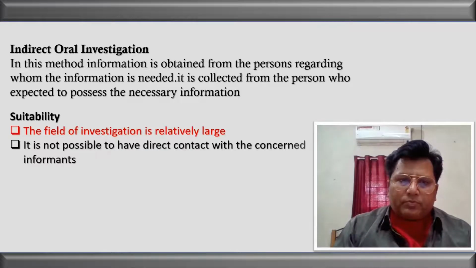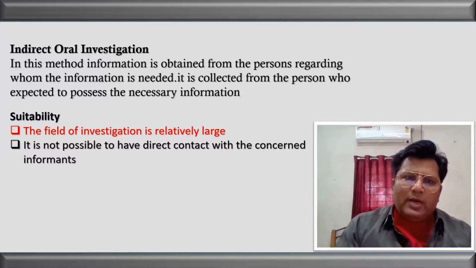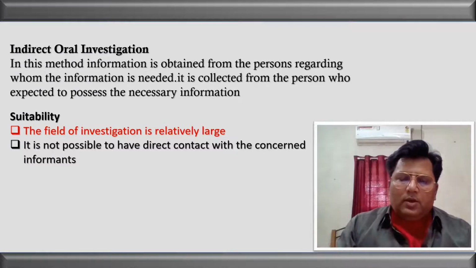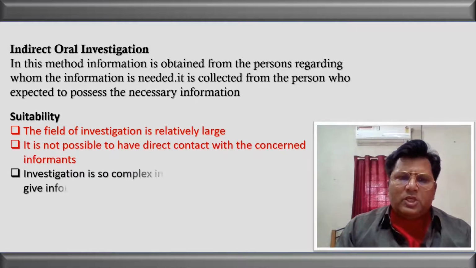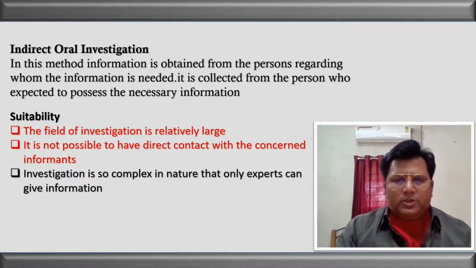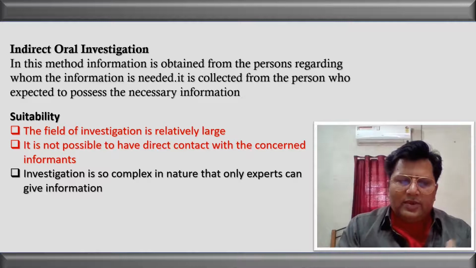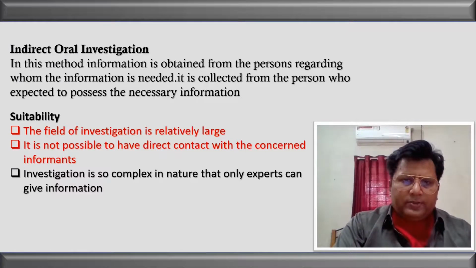Where direct contact with the informants is not possible, we have to rely on the indirect method, and we collect the information from a person who has the information of the person from whom we want to get the information. The next is if the investigation is of a very complex nature, a very complicated procedure, and we can't do it on our own, we need the services of an expert. There we can think of applying the indirect oral investigation, because it will work.